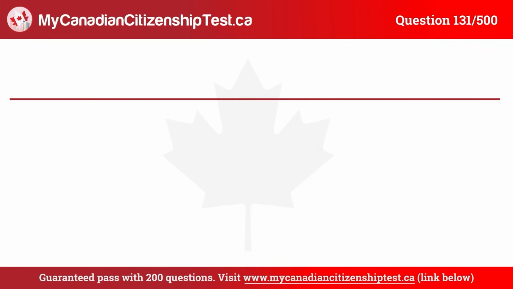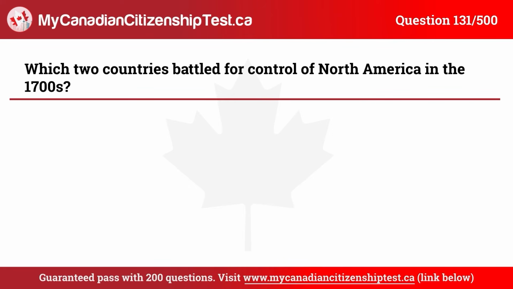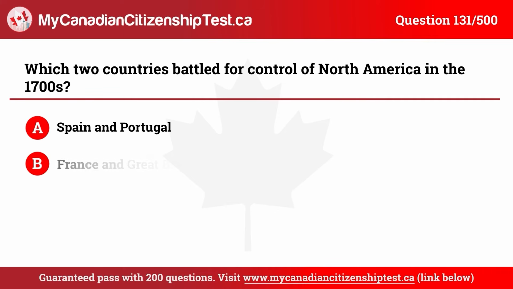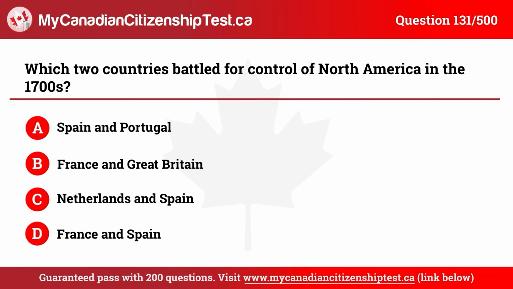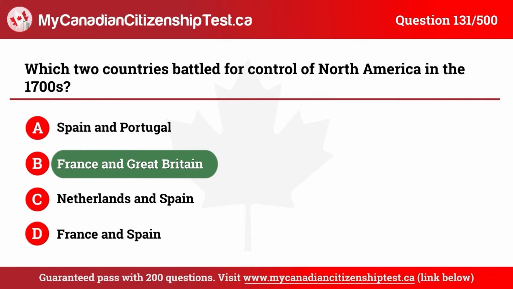Question 131. Which two countries battled for control of North America in the 1700s? A. Spain and Portugal. B. France and Great Britain. C. Netherlands and Spain. D. France and Spain. The correct answer is B. France and Great Britain.